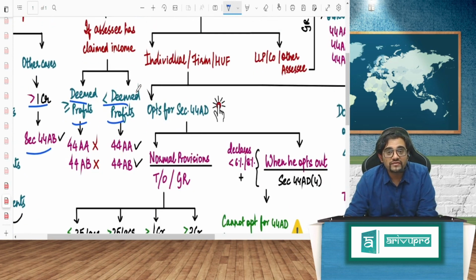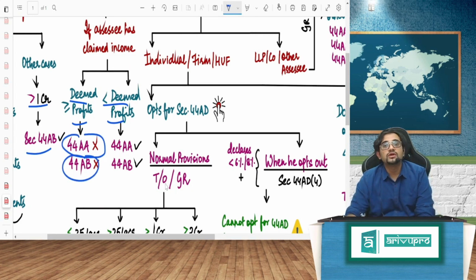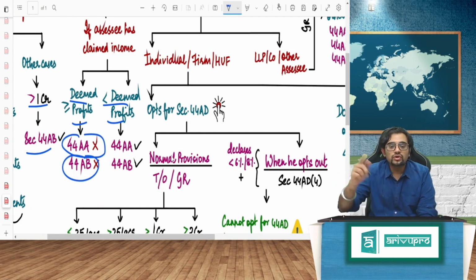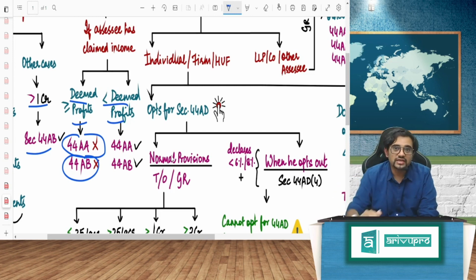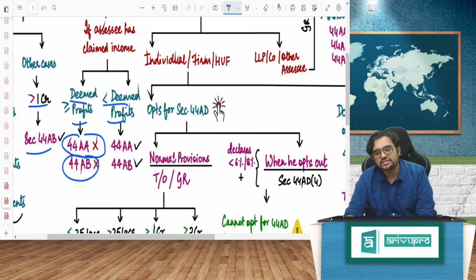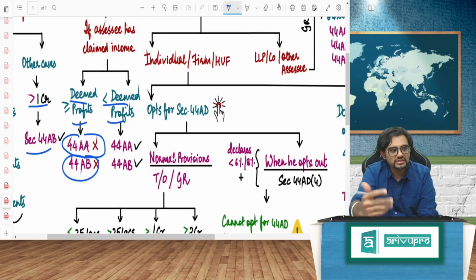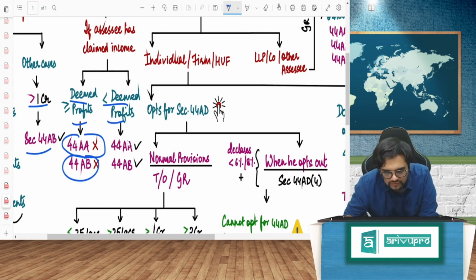Now, if you have claimed more than or equal to deemed profit, no problem. The accounts also will not apply. 44AB also will not apply. But you have gone and told, no, this is not 10%, it is lesser than this. My income that I'm offering is less than 10%. I'm offering 5%. Then they say, okay, boss, I'll agree. You make it 5%, but show me the books. Show me the books. 44AA, 44AB will come.